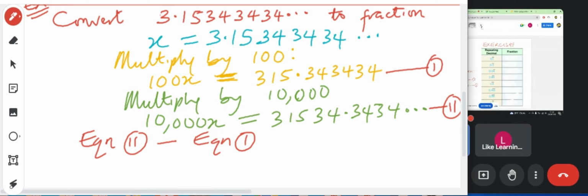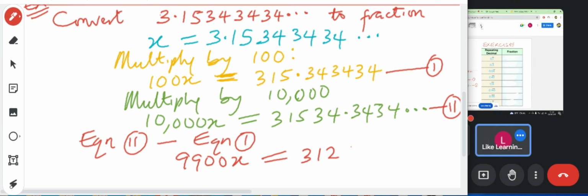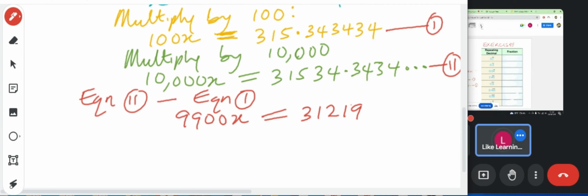Which will give 9,900x equals 31,219. Okay. Finally, we solve for x.